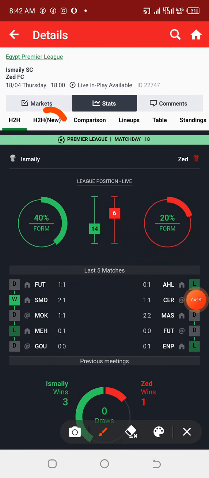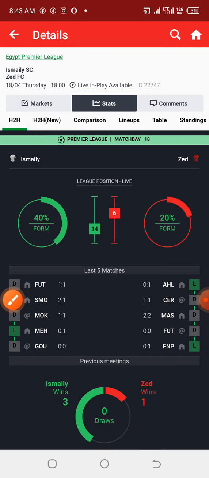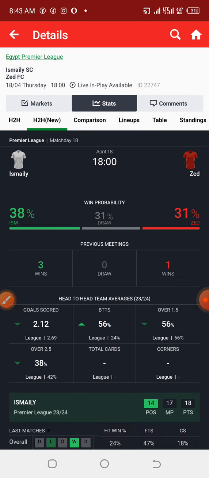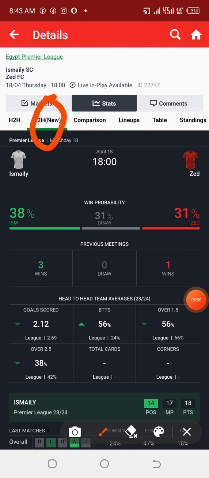Now let us check the head to head new. Under this head to head new, the bookmakers always provide the average total points that these teams have been getting in their previous meetings with each other and with other teams, and they do some calculation to get it. But if you know how to get your average points, you can do your own calculation. Sometimes I do mine on my own, but if you want to use the bookmaker's, it's fine. Sometimes there can be technical errors in situations like that, but let us make use of that. Now if you check the head to head new, this is it.